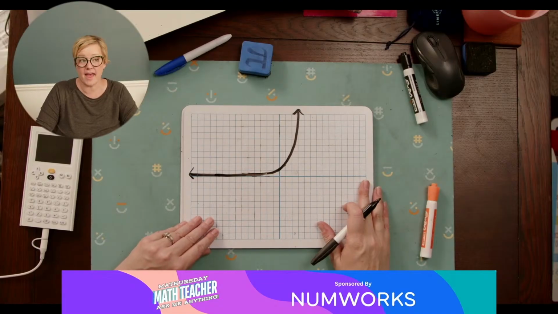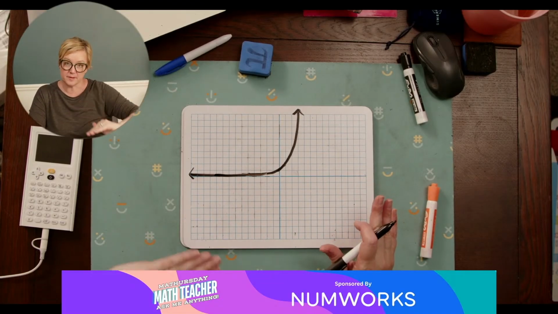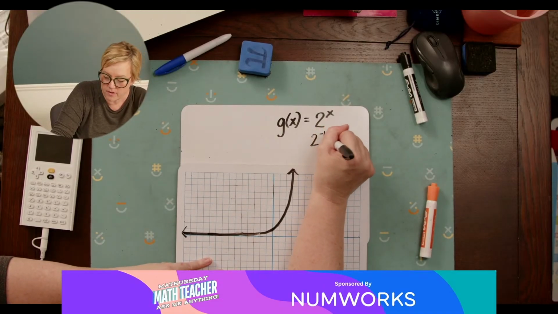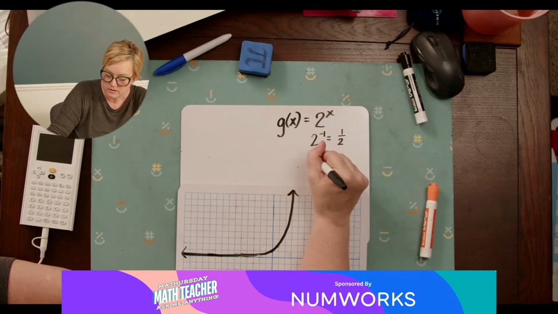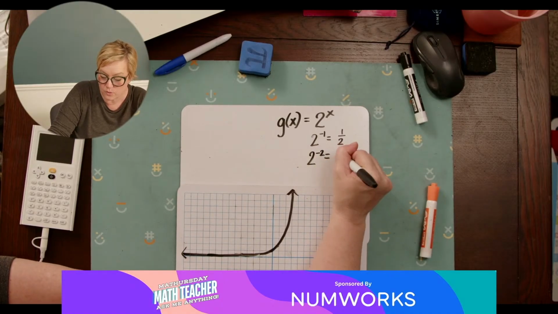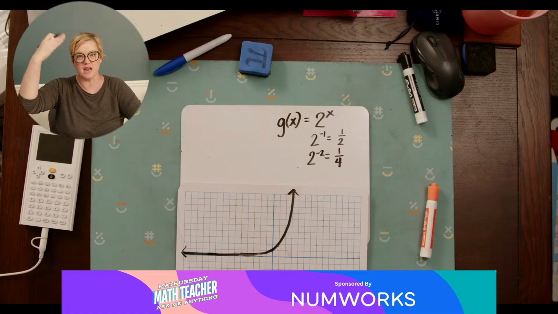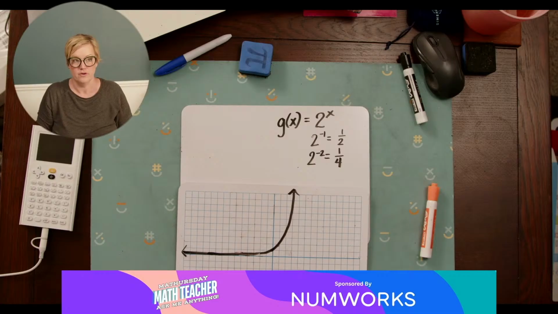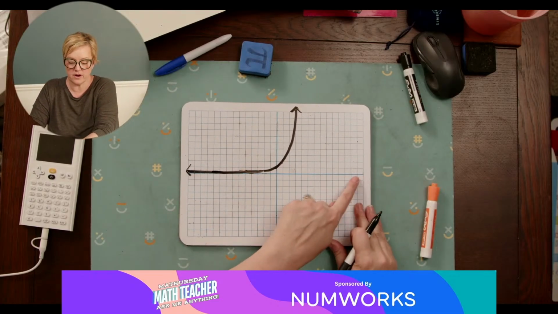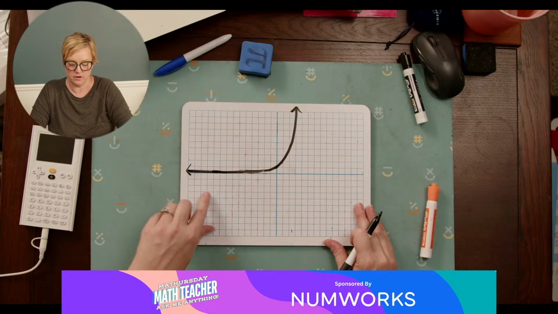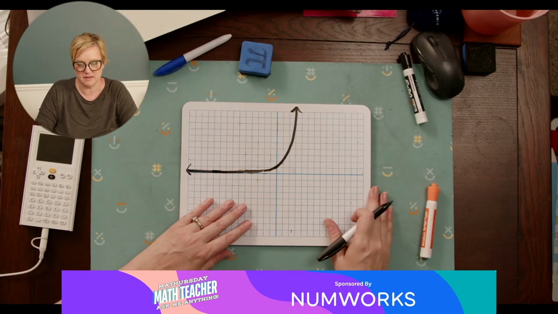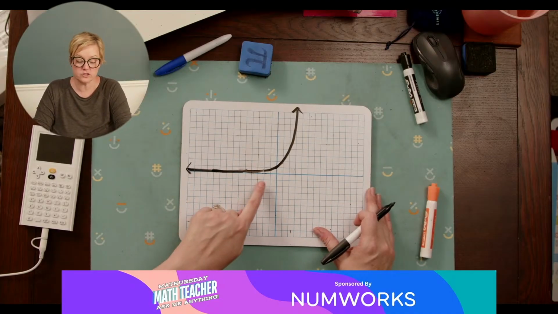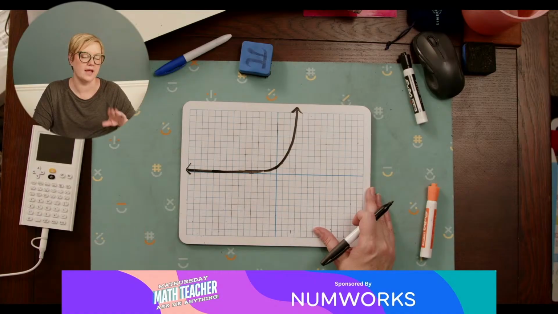A negative exponent just flips it down below. So 2 to the negative 1 power is 1 over 2, and 2 to the negative 2 power is 1 over 4. It keeps cutting it in half and half and half, and if you keep cutting it in half, you're never going to get to 0, right? So that line where it never crosses is called the asymptote. It's kind of a fun word, I like it. The asymptote is the line that it's always approaching, but never actually crosses.